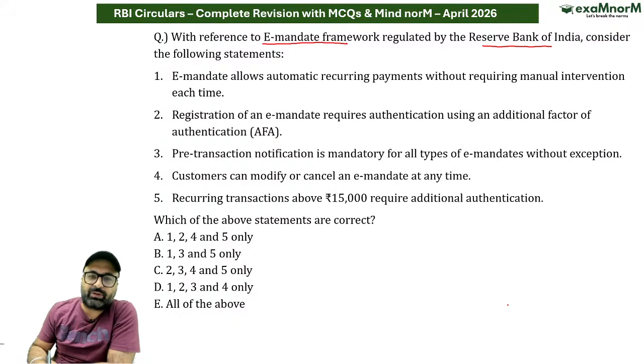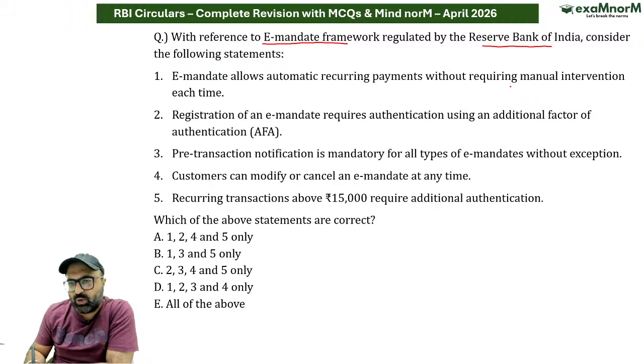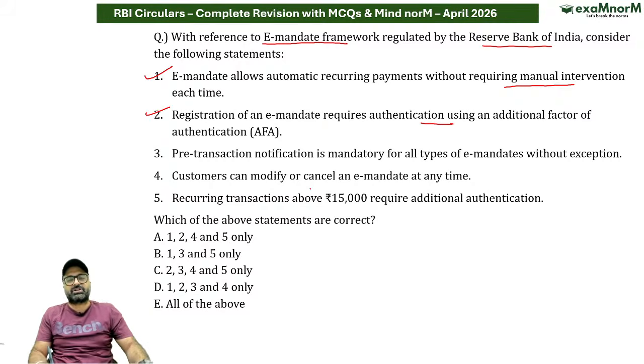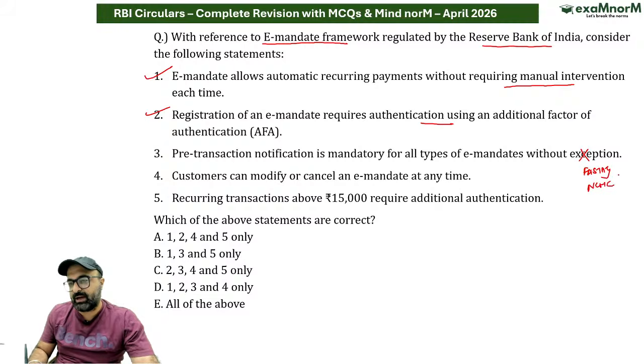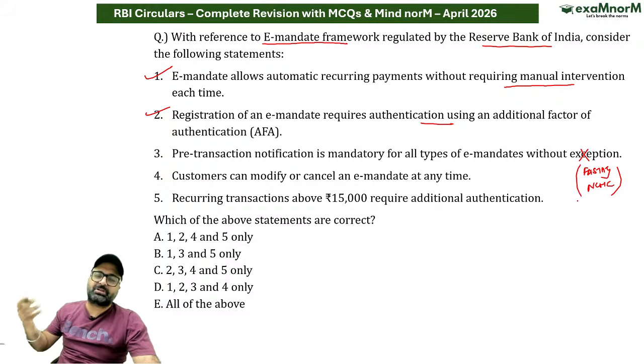Now let's read out the question. E-mandate allows automatic recurring payments without requiring manual intervention each time. This is correct. Registration of an e-mandate requires authentication using an additional factor of authentication. Correct. Pre-transaction notification is mandatory for all types of transactions without exception. No sir, this is wrong, because in the case of FASTag or if I talk about NCMC, there is no pre-information sent.